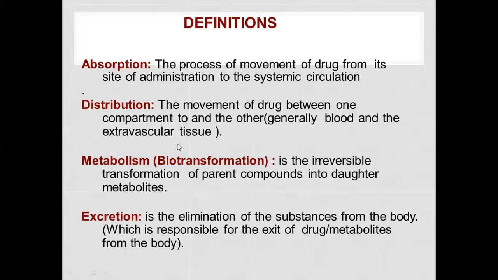Most of the phase 1 hydrolytic reactions are both microsomal as well as non-microsomal, but most of the oxidative reactions are microsomal reactions. So transformations take place here.